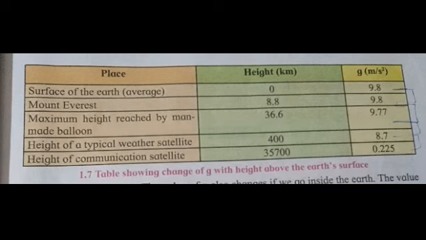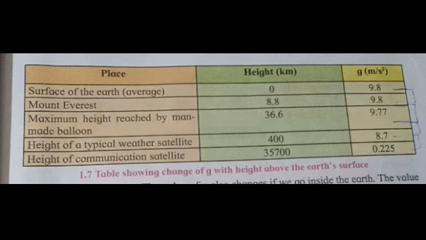If anybody is standing on the surface of the earth, then the height is going to be 0 and the distance is going to be equal to the radius of the earth. Over there the value of G is 9.8. When you go to Mount Everest, a height of 8.8 kilometers up, it is still 9.8. When you go further, to the maximum height a man-made balloon can reach, that is 36.6 kilometers, it reduces a little, becoming 9.77.